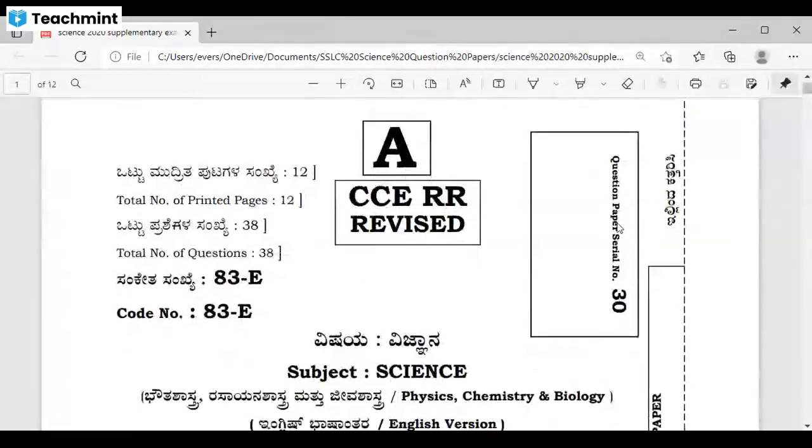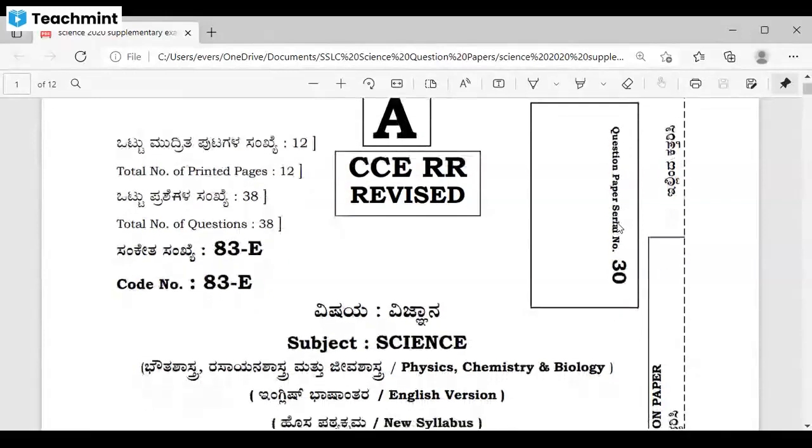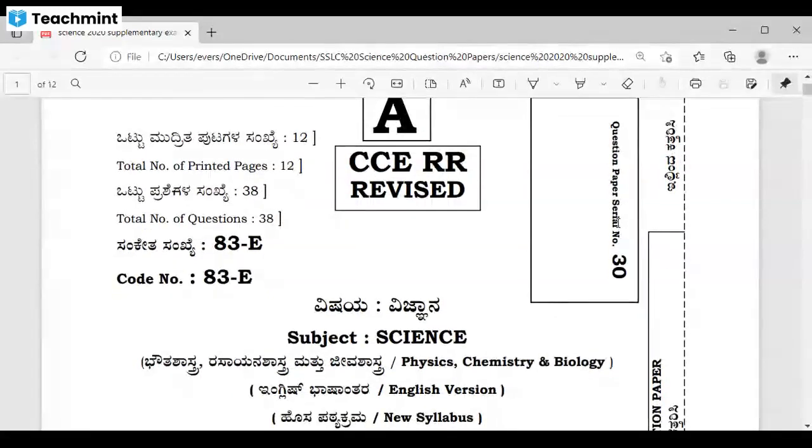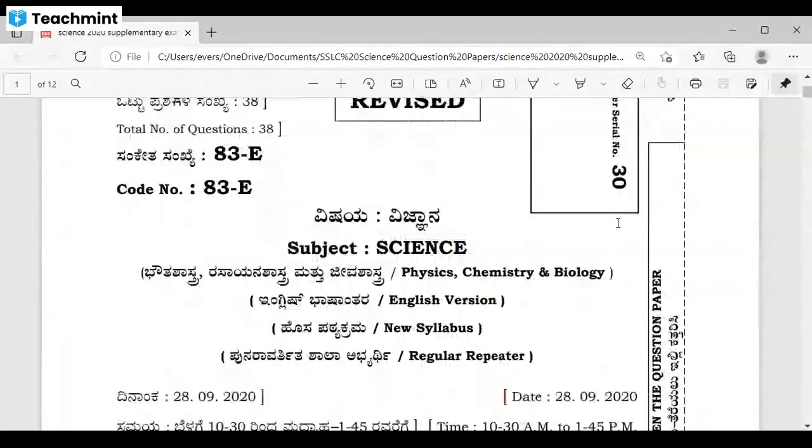The front page of the question paper remains the same. It is CCE. This is the revised syllabus, that is the new syllabus. Subject code 83E. This question paper consists of all the three parts of science, which are physics, chemistry and biology.